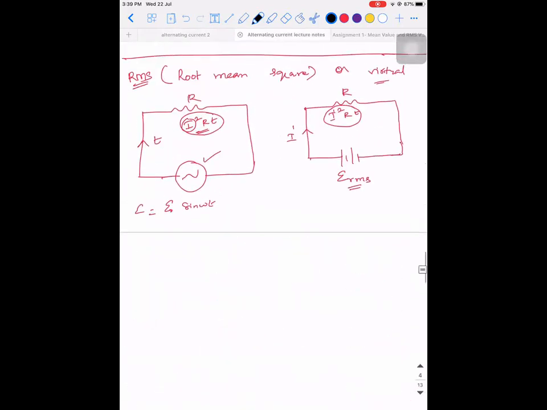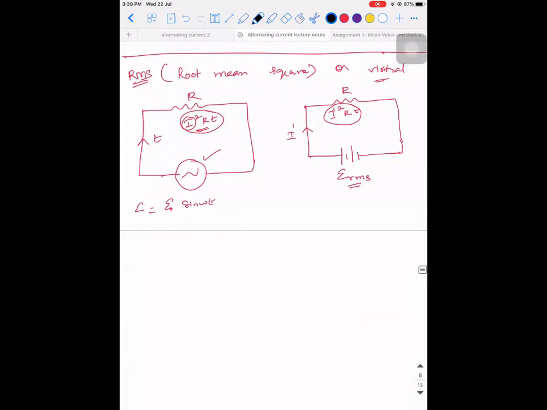Now let us say in time dt, you remember this, right? You have a resistor. Across the resistor, you have connected an alternating EMF source, whose value is E is equal to E naught sine omega t.